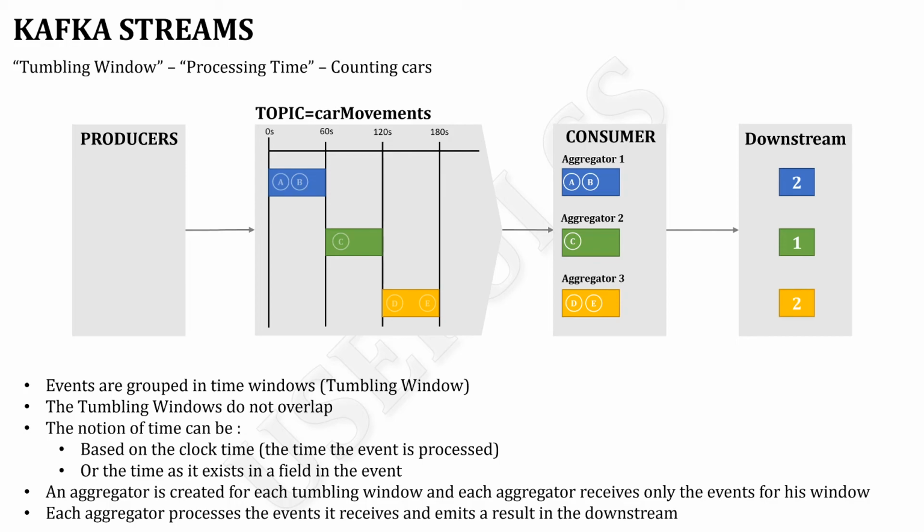The reality is that the result of aggregator 3 will be emitted only when a new event arrives for a new tumbling window outside of this orange window.